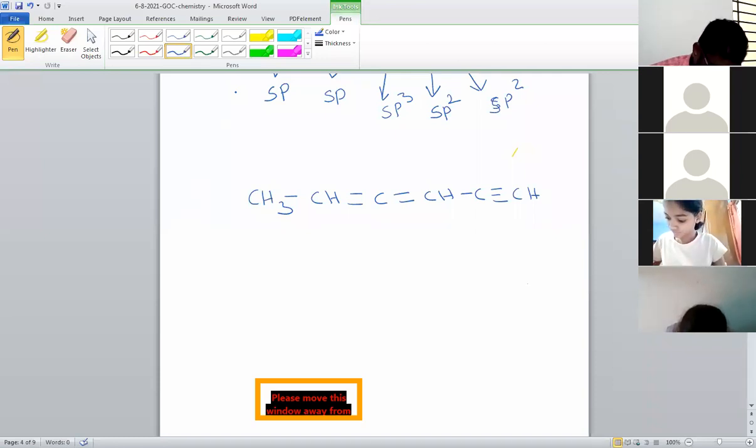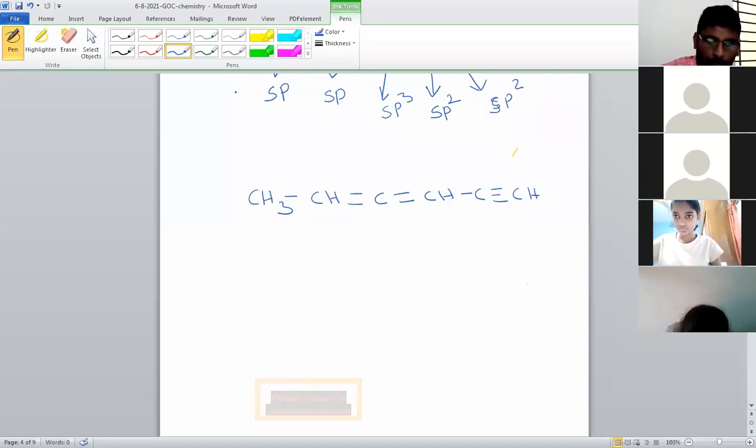In organic compounds, 3 types of hybridization: sp, sp2, sp3. So it depends on which types of bonds are present. So we can call it as sp, sp2, sp3. Okay, I think all of you have written. Just I am explaining here.